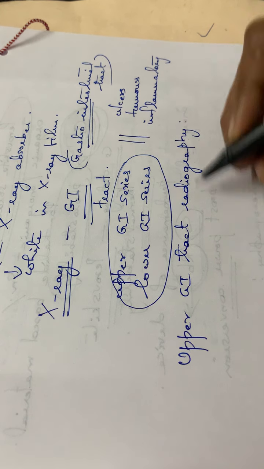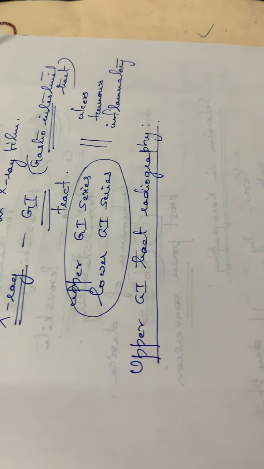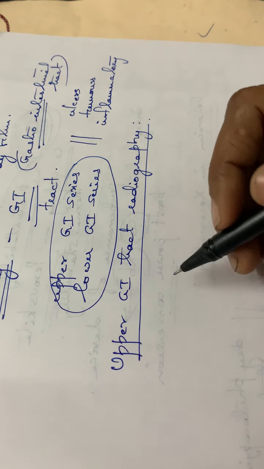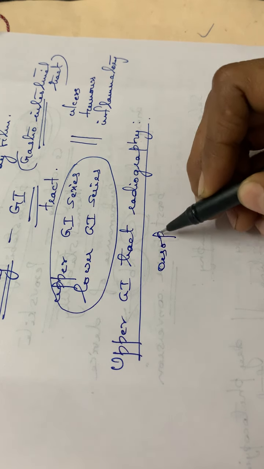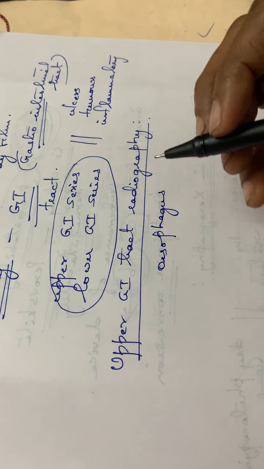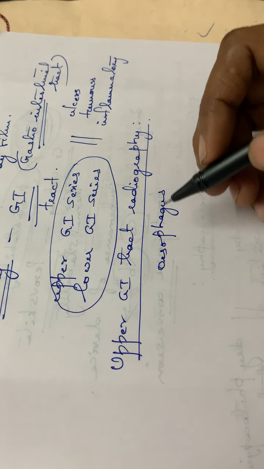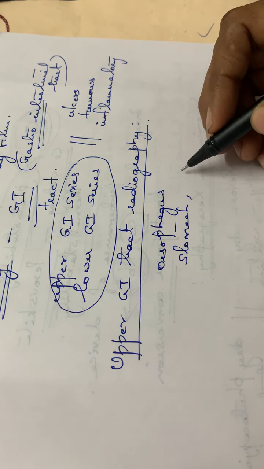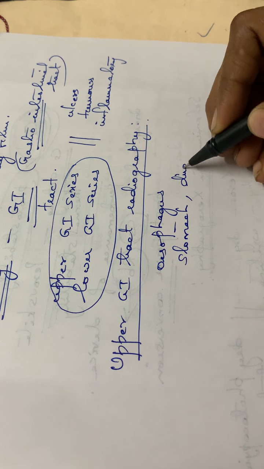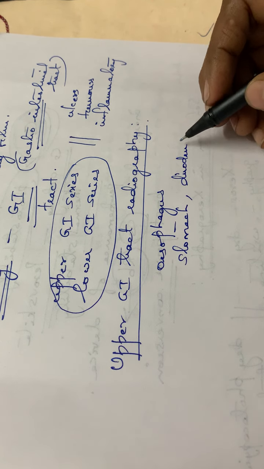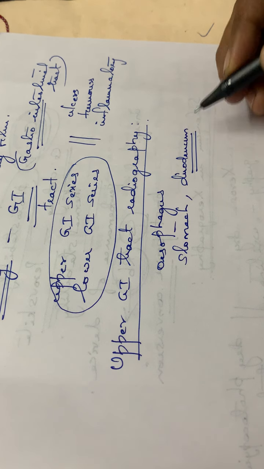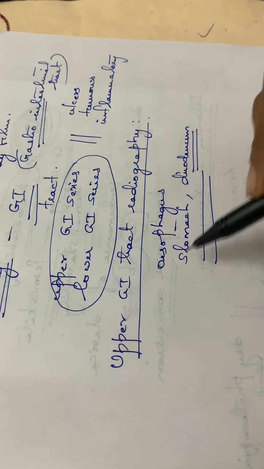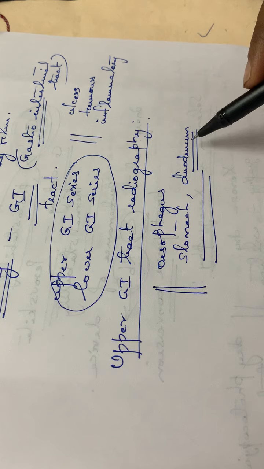This upper GI tract radiography is used to diagnose any malfunctioning in the esophagus, stomach, and the first part of the small intestine, that is the duodenum.